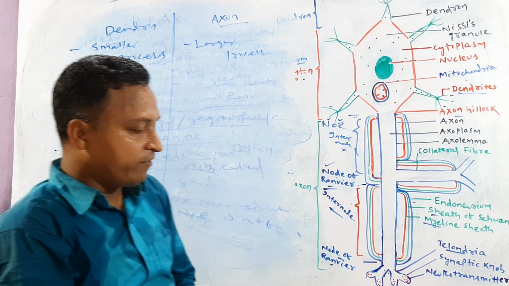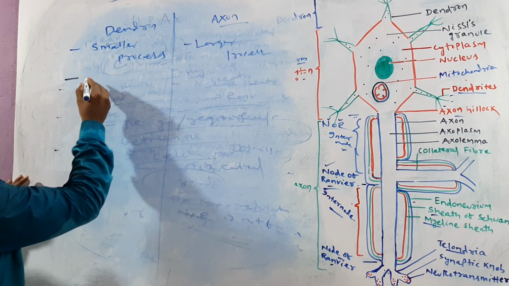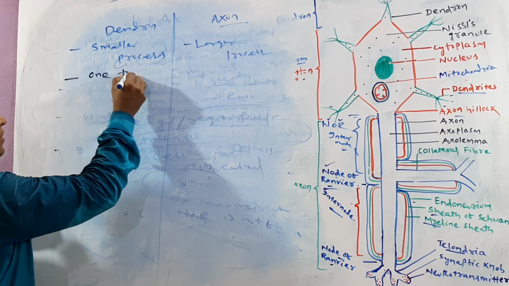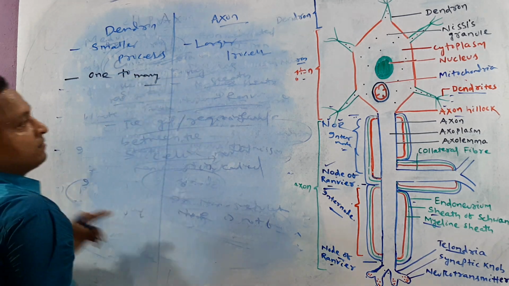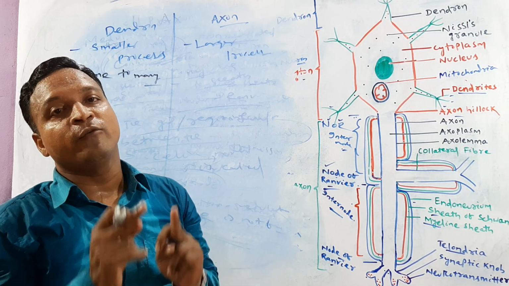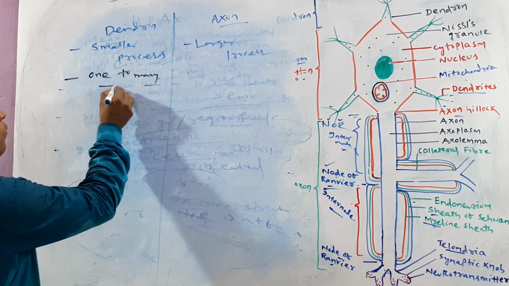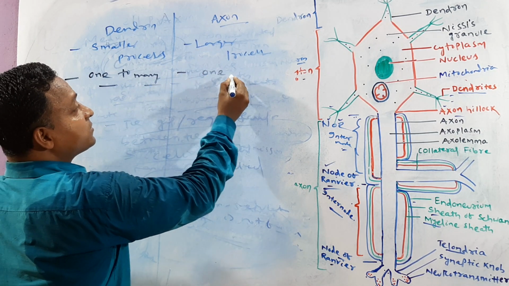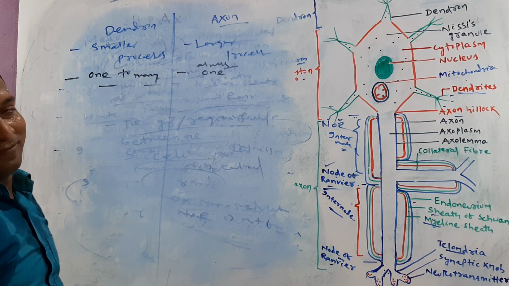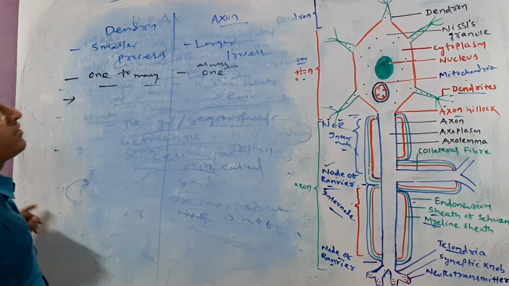Okay, try to guess. Very interesting results. Next point. Dendron's number varies from one to many: in some neurons it is 1, in some 2, in some 3, like that. Its number varies from 1 to many, but for axon, its number is always 1. Clear? The next one, the important point.